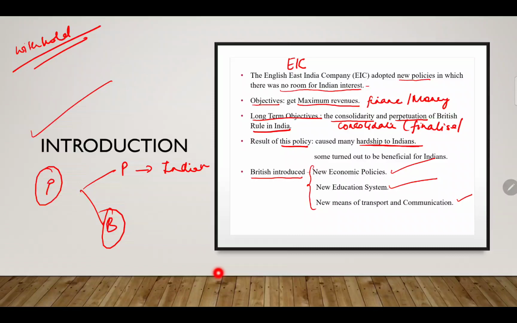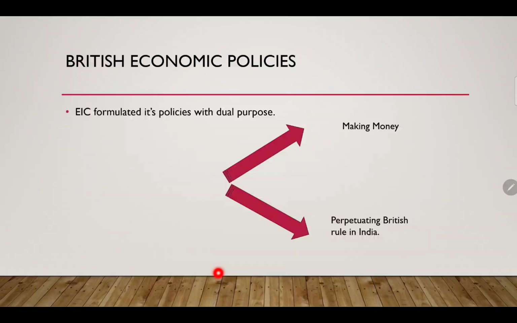Moving forward, British economic policy was formulated with dual purposes. Dual means two motives. Number one was money making, as I have already discussed, and number two was perpetuating British rule in India, which I also discussed on the first slide.